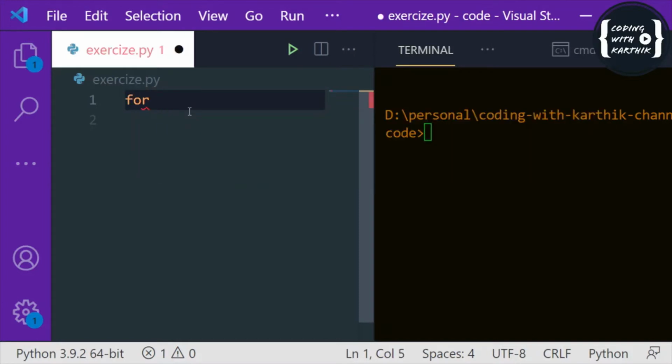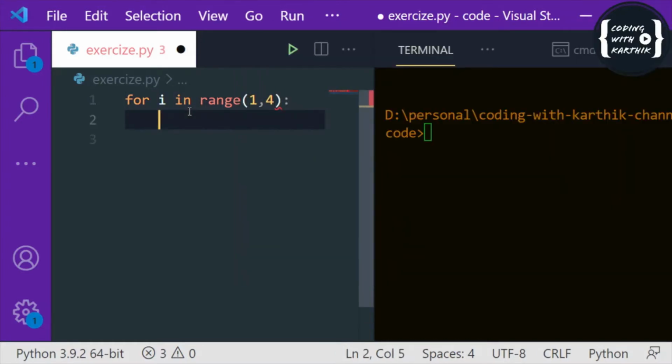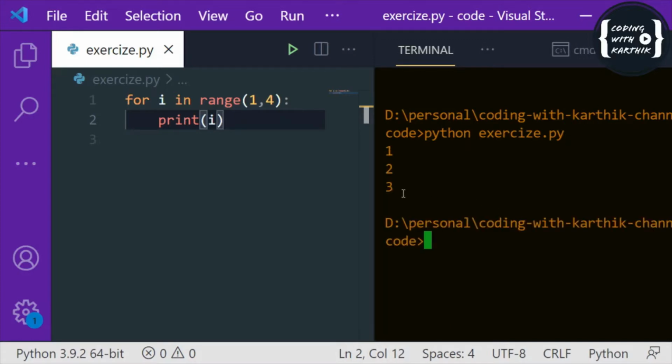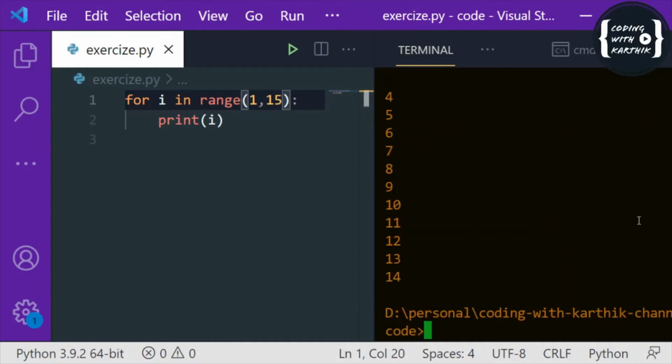Suppose the for loop syntax is like: for i in range, and let's say I want to print from 1 to 3. If I just print i and run the code, see this, this is how the for loop works. With just two lines of code, we are able to print 1 to 3. Let me give, let's say, 15. See, it is printing from 1 to 15. This is how the for loop works.